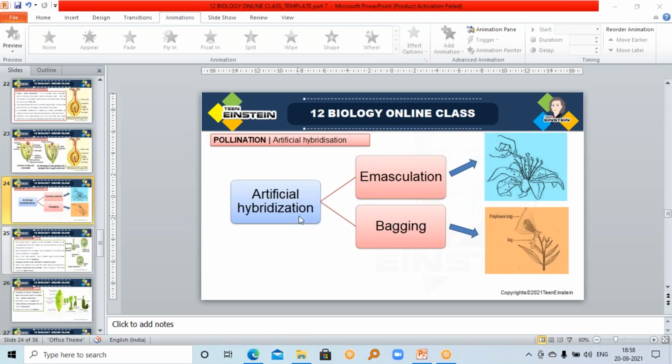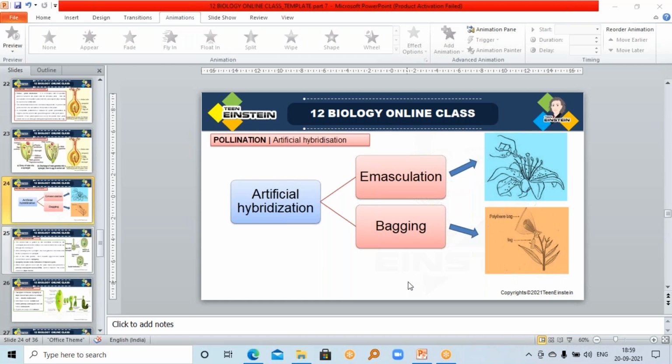So artificial hybridization has two steps, emasculation and bagging. Emasculation means removal of the anther from the flower or the floral bud. We open the floral bud with the help of a needle, and before the maturation of the anther, we remove the anthers completely. So there won't be any self-pollination. We are preventing self-pollination by this step.